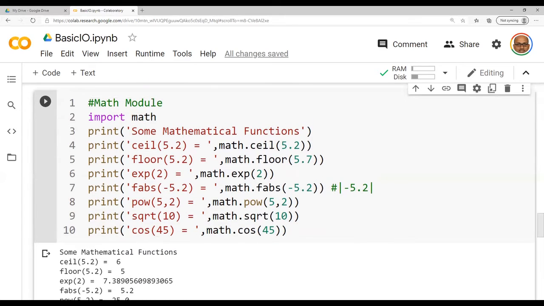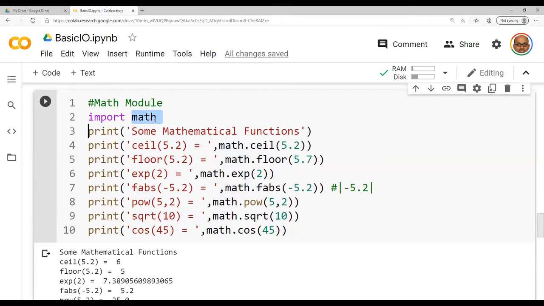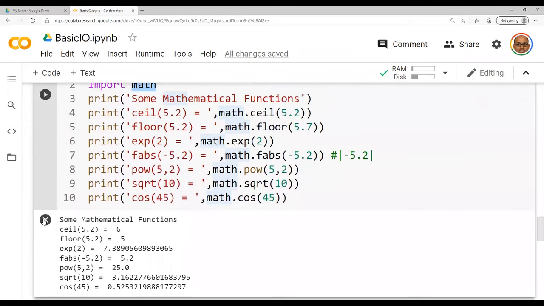How to use it now? Math is the module name. Again, I recollect, math is the module name. Math dot that particular function along with the parameters. If you give it, you are able to check. So this is with respect to the mathematical module.